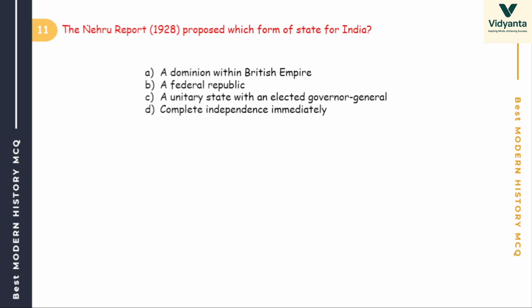So next. 11 number, Nehru Report 1928 proposed which form of state for India? A dominion within the British Empire, Federal Republic, unitary state with an elected Governor General, complete independence immediately. Nehru Report favored dominion status, like Australia, Canada, and recommended a parliamentary system with fundamental rights.